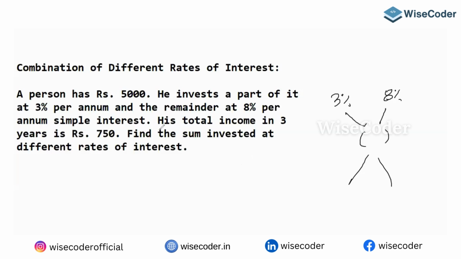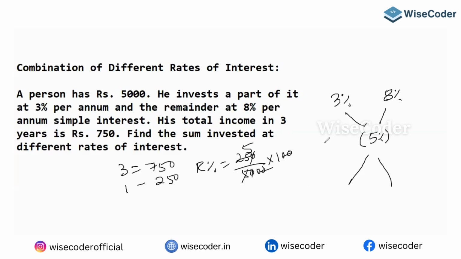Look here, simple. Let's calculate it orally. For 3 years he got 750 as interest. So for 1 year, how much will he get? 250. So I want the mean interest, that is, 250 is what percent of 5,000? Cancel the 0, 5 ones are 5, 5 fives are 25. So the mean percentage is 5%.